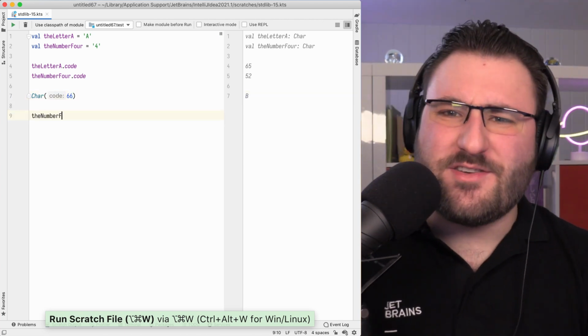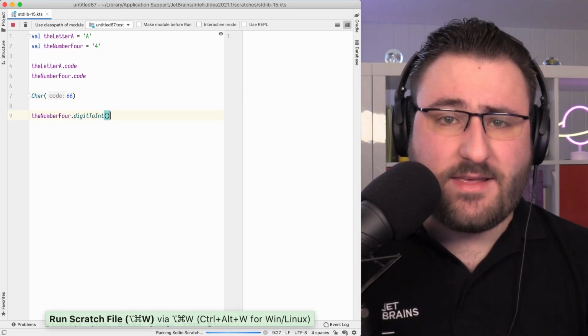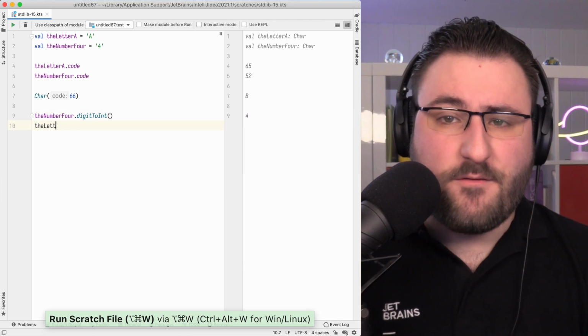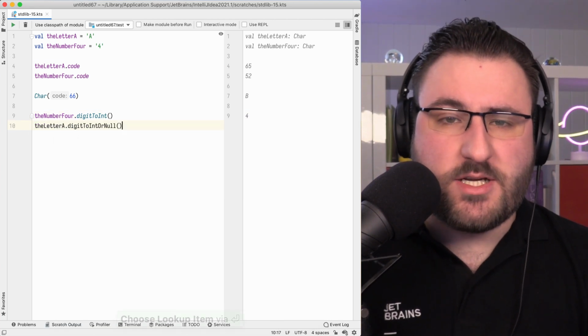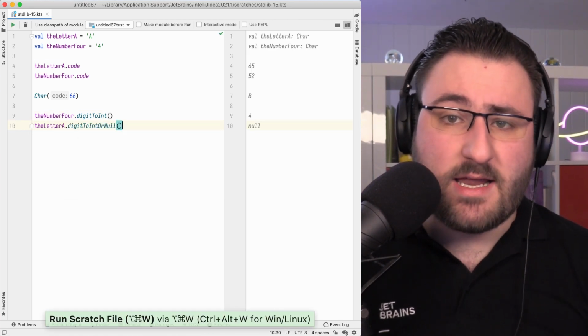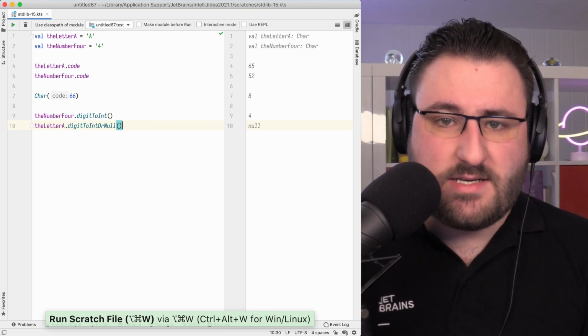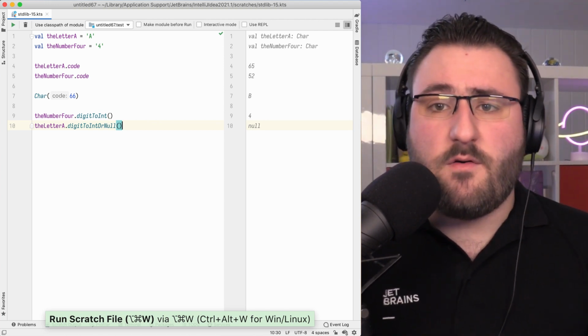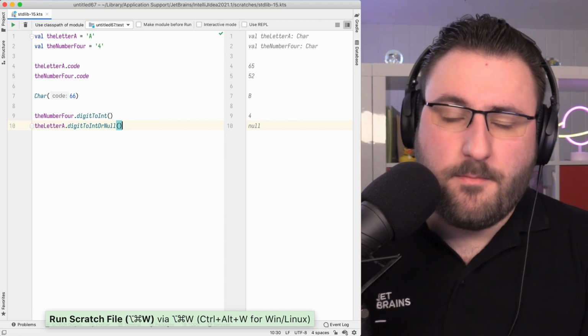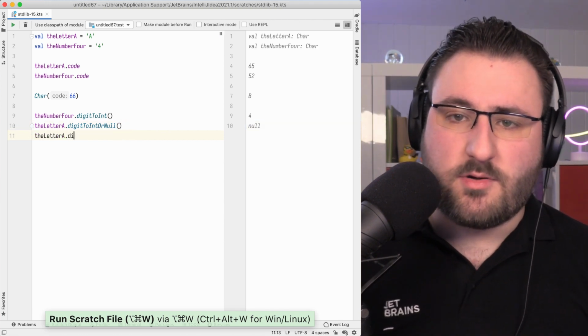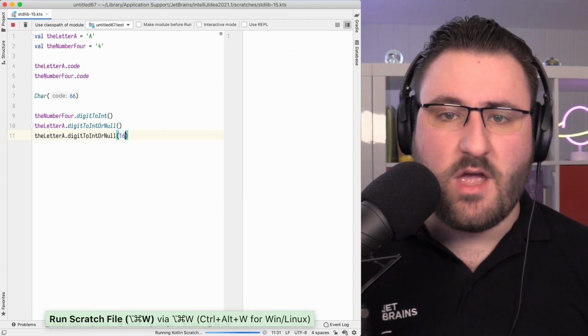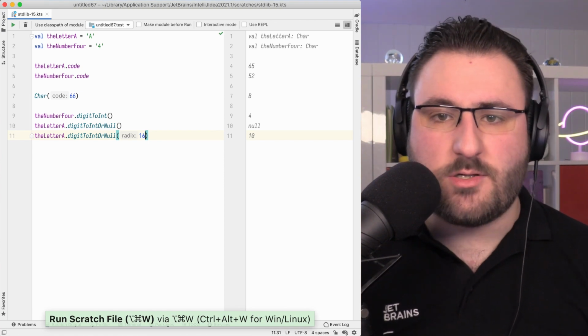If instead you're interested in the actual digits represented by the character, there are the digitToInt function and its nullable version, digitToIntOrNull. These create an integer from a character representing an individual digit. Feeding it a 4 gives you the number 4. It also accepts a radix, so you can easily parse hexadecimal numbers, for example, turning the character A into a 10. Also, attention all Kotlin multi-platform enthusiasts.